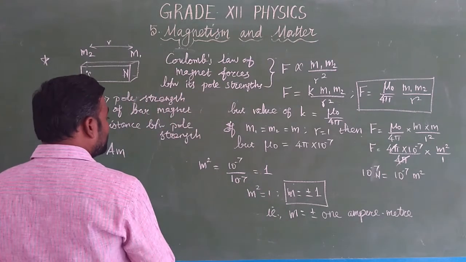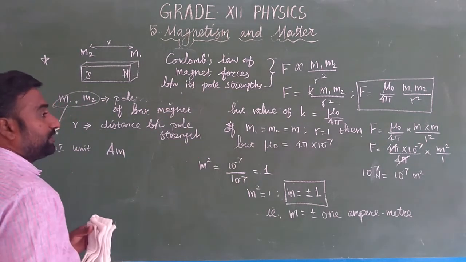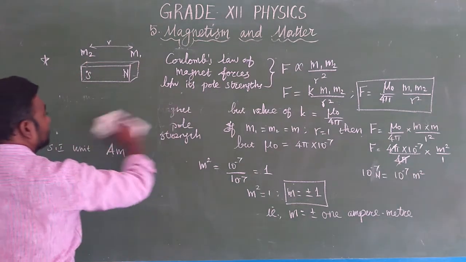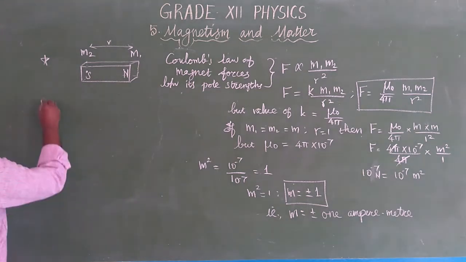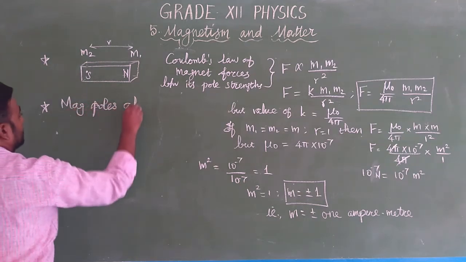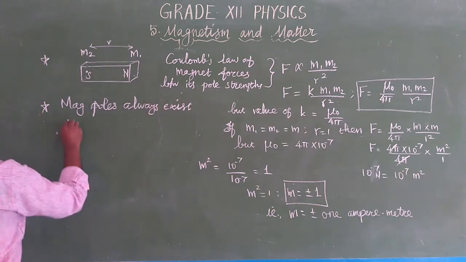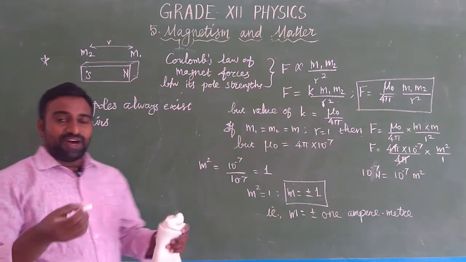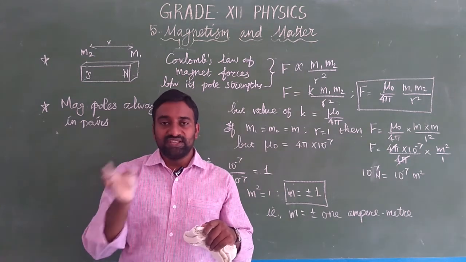So M1 and M2 are the magnetic poles of the bar magnet. Okay, the next one: magnetic poles always exist in pairs. Very important point. What is the meaning? You have a bar magnet, you break it into two. Before breaking, the magnet has two poles. One is north, another one is south.